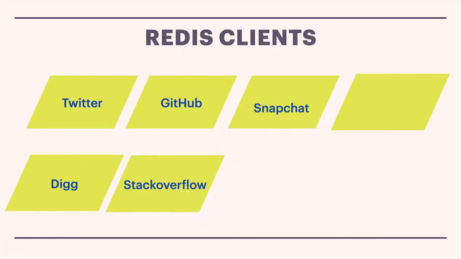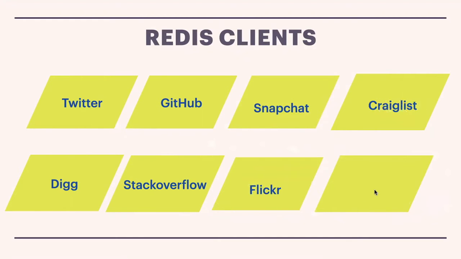You know Stack Overflow, which is one of the largest Q&A platforms for tech people. Stack Overflow is also using it. Flickr is using it, and also we have something called Craigslist. And also Pinterest. So these are social networking platforms as well as tech companies. I'm especially talking about GitHub and Stack Overflow.